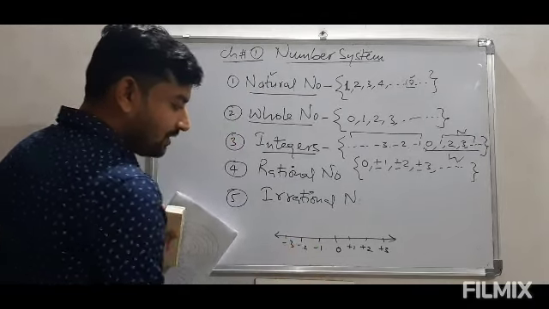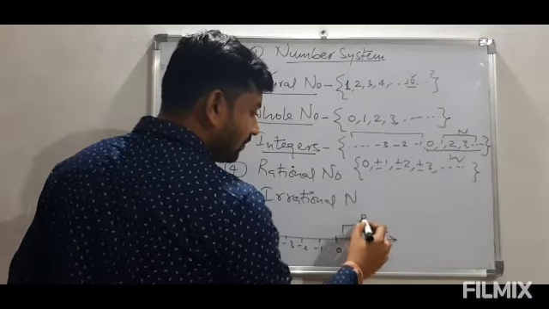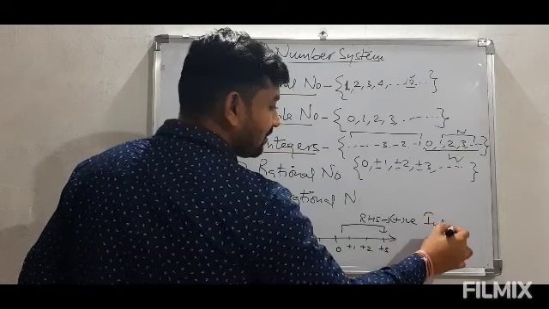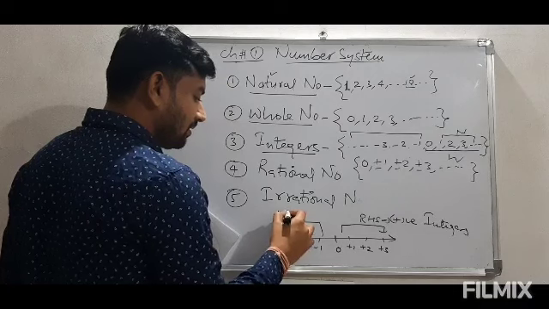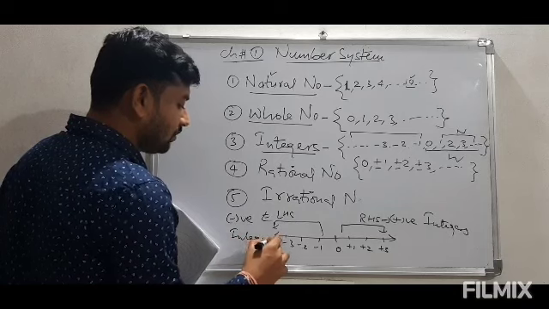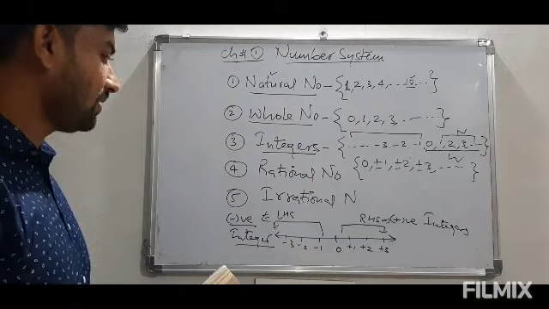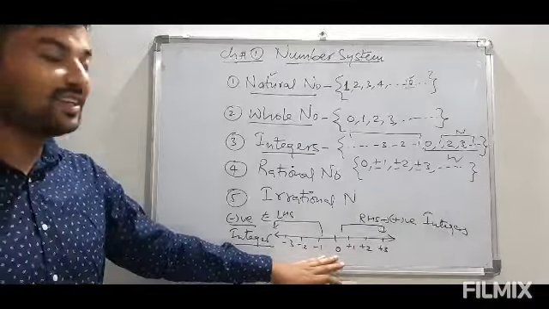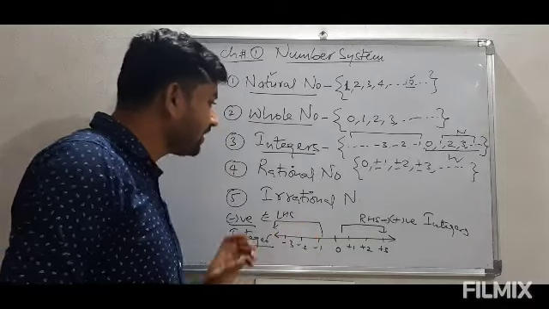So here we can clearly see that on the right hand side of this 0, all numbers are positive. So we can say these are positive integers. And on the LHS of this, these are all negative. So we can say these are negative integers. So this is how we come to this topic, integers. Integers can be classified as positive integers and negative integers, and 0 is also included, which is neither positive nor negative.